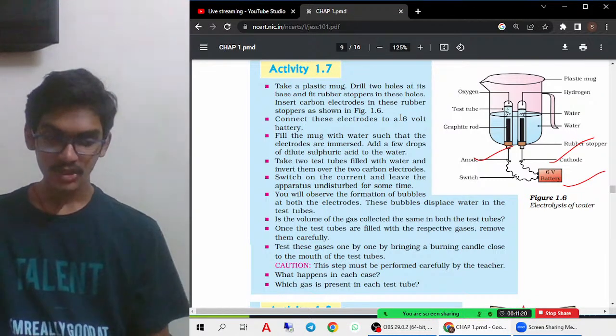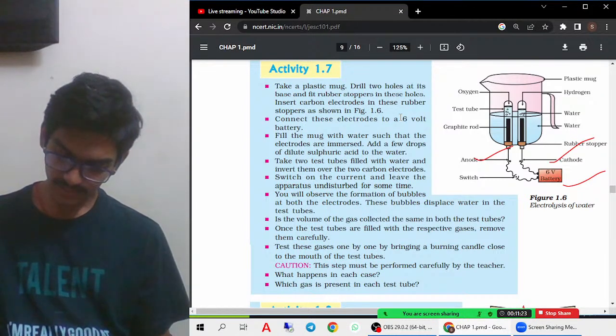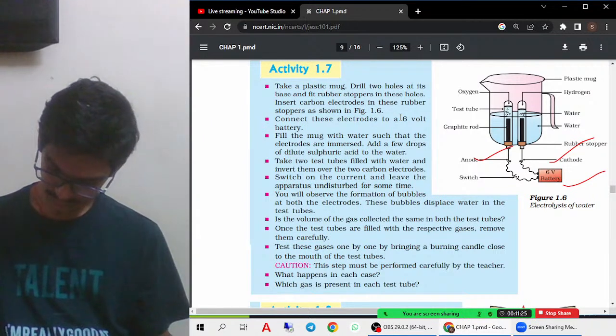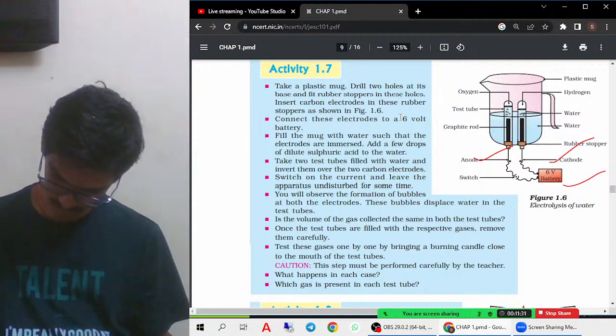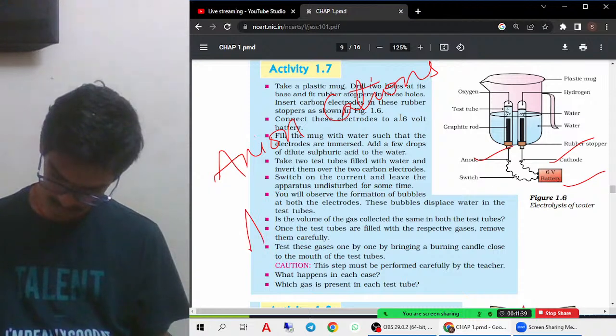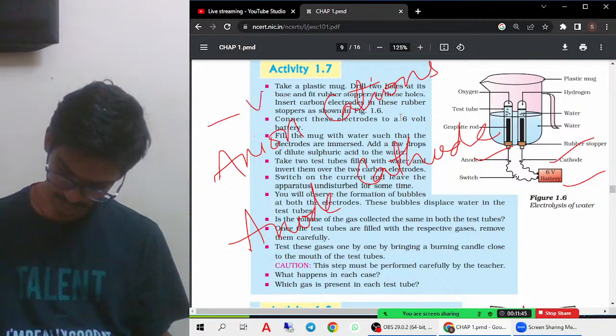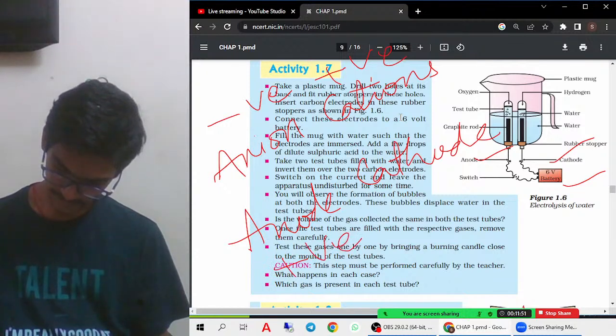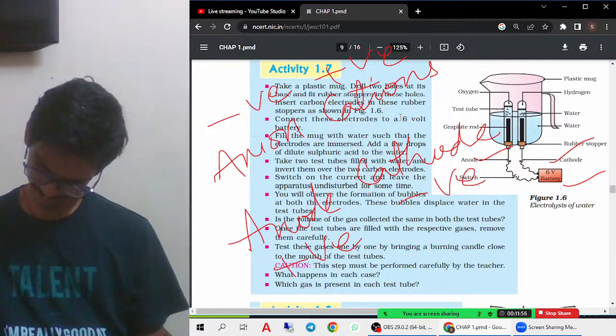Anions are negative, cations are positive. Anode is positive, cathode is negative.